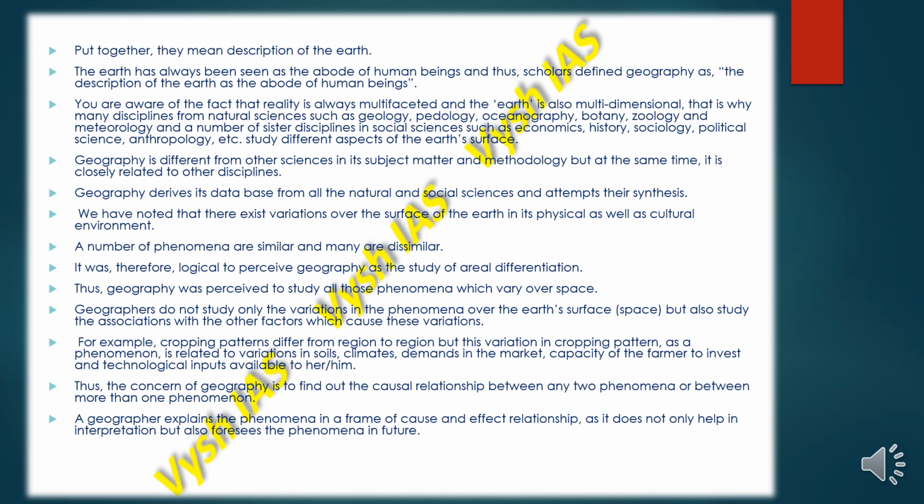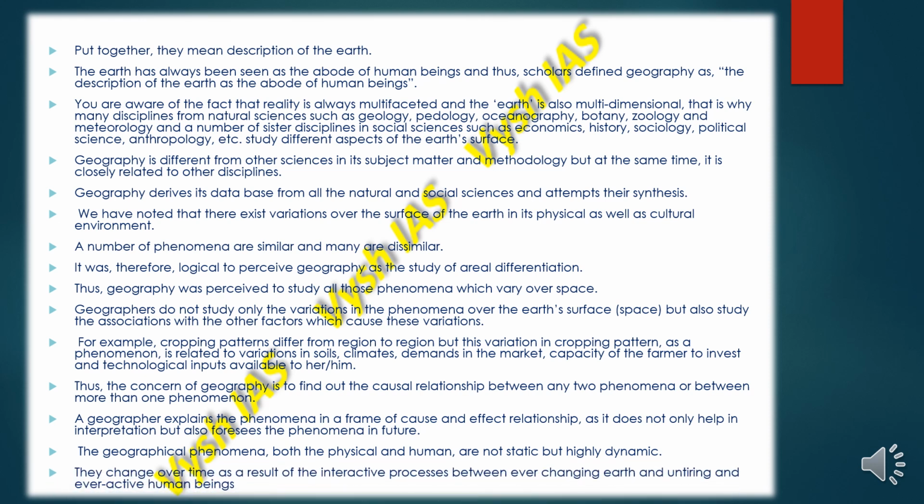I'll help you understand this cause and effect relationship. Suppose there is illiteracy and poverty. Illiteracy can be the cause of poverty, as well as poverty can also be the cause of illiteracy. So you can see how both have a cause and effect relationship. The geographical phenomena, both physical and human, are not static but highly dynamic. That means they keep changing. They change over time as a result of the interactive processes between the ever changing earth and the untiring and ever active human beings.